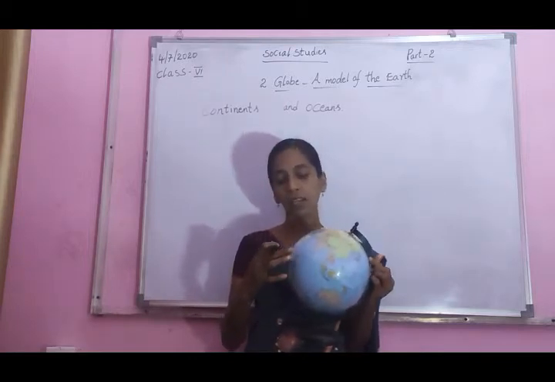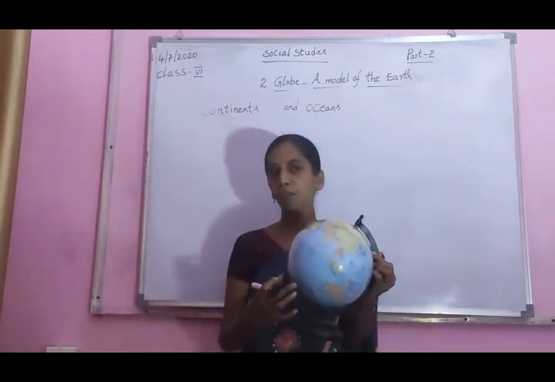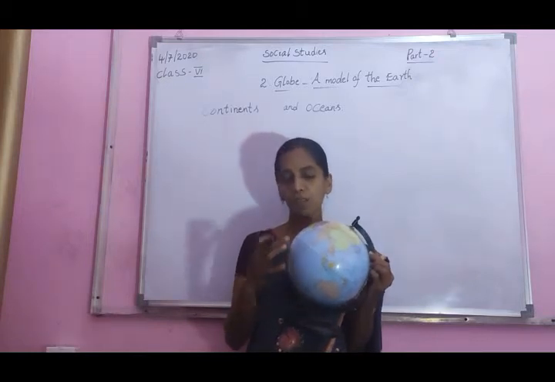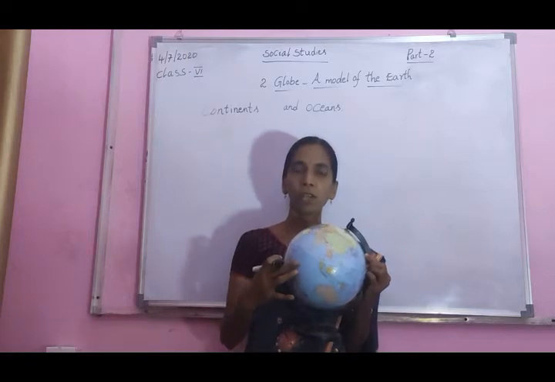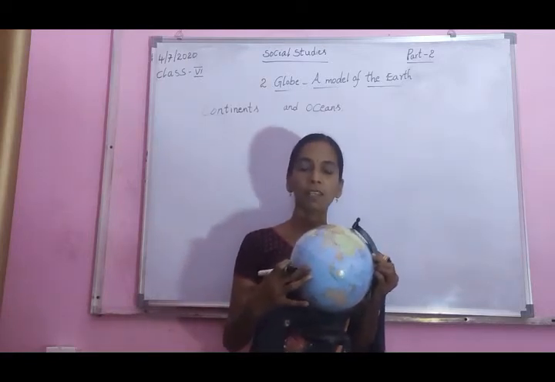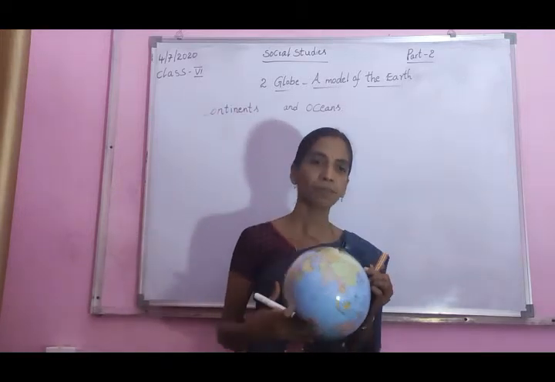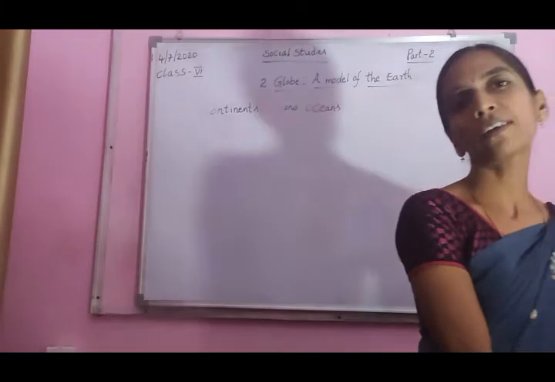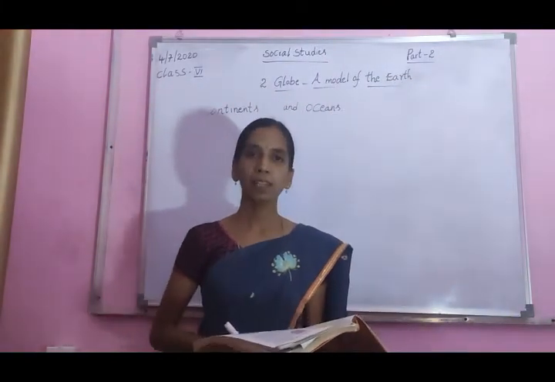Next one is the land. And most of the color shading, which color? Blue color. So this blue color tells us the water bodies. Most of the earth's surface, 71%, is covered with oceans. So now in this class we will discuss about the continents and oceans. Open your textbook, page number 10.